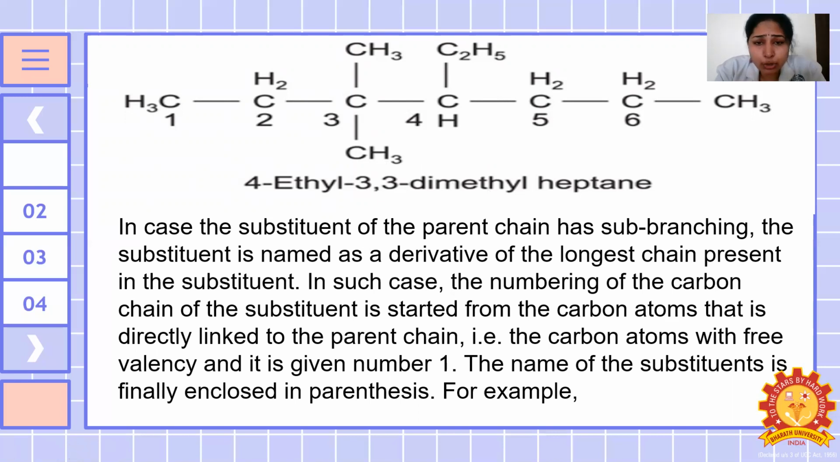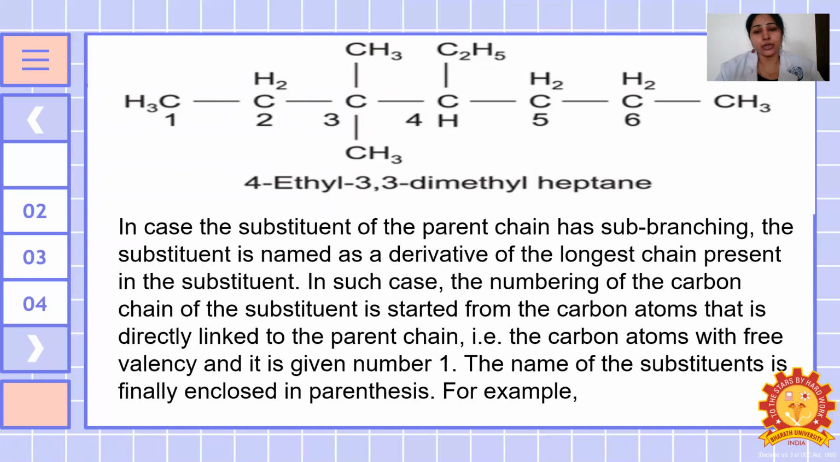In case of the substituent of the parent chain, it has a sub-branching. The substituent is named as the derivative of the longest chain present in the substituent. In such a case, the numbering of the carbon chain of the substituent is started from the carbon atom that is directly linked to the parent chain. That is the carbon atom with the free valency, and it is given number 1. The number of the substituent is finally enclosed in the parenthesis.